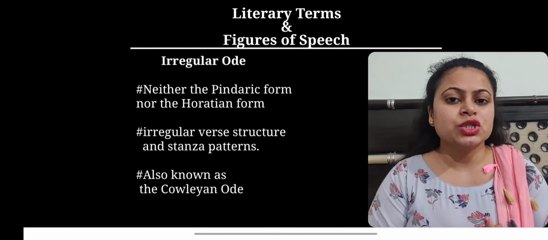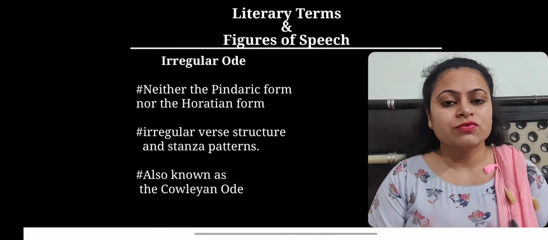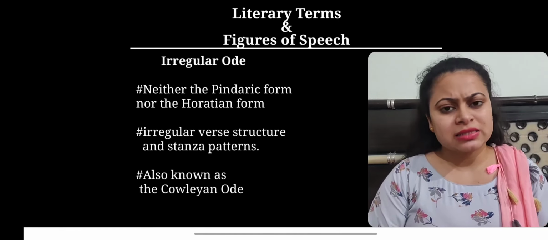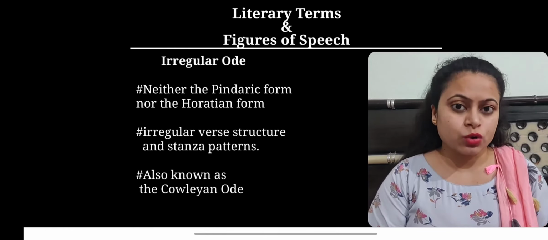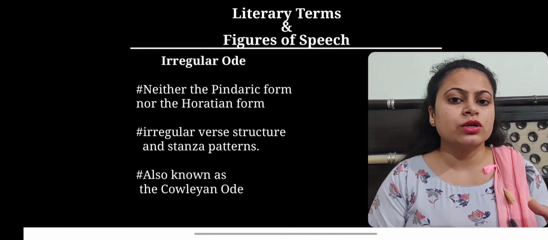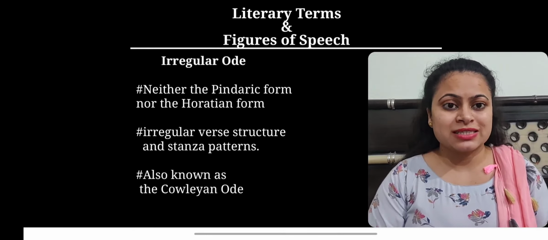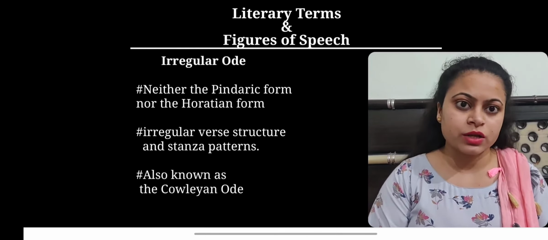It is very much irregular in its structure, and it has no fixed stanzaic pattern. Overall, we can say that it doesn't follow any metrical or stanzaic patterns. It is also known as Cowley's ode, named after the English poet Abraham Cowley.